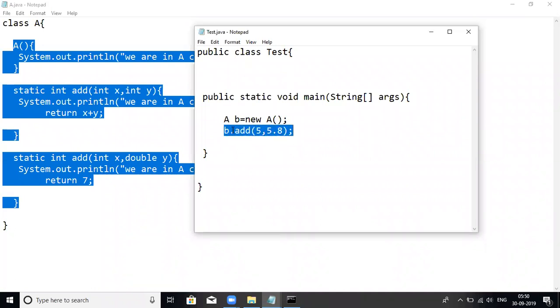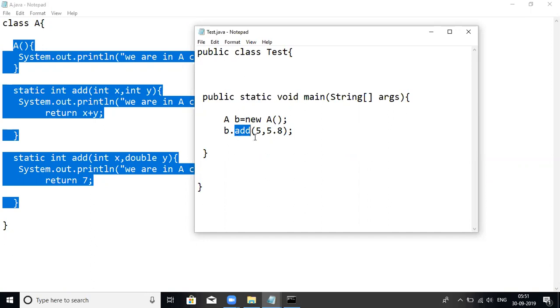Because we are calling an add method by using the reference variable b, and the reference variable b type is A. When you call that, the compiler checks in the class only, right? It looks for that method. When the method is found, it will compile successfully and it is decided.